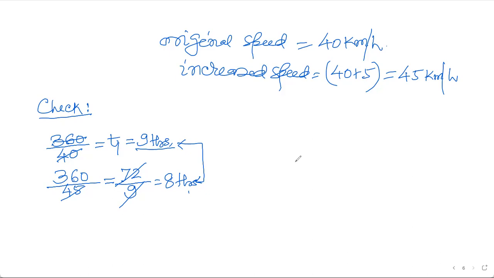And again, one more concept was asked in board, that some kids have planned to go on a trip. They have this much money to spend, and due to bad weather their trip has elongated for a few days, and there they have to reduce their budget per day. So that is also based on the same question.